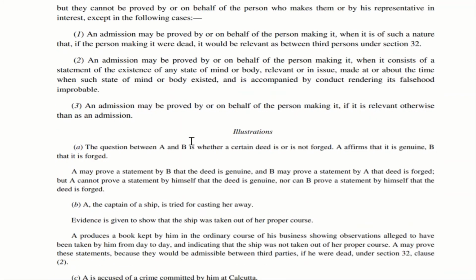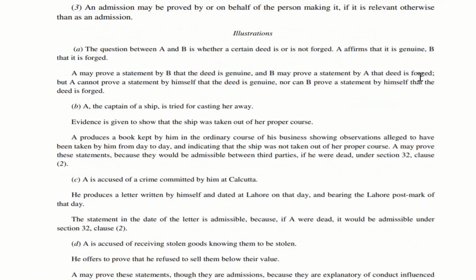Now let us go to the illustrations. Let us see the first illustration. The question is whether a document or a deed is genuine or forged. There are two people contesting in this case. One is A, the other one is B. A is saying that the document is genuine. B is saying the document is forged.